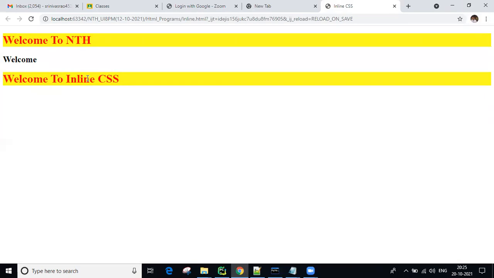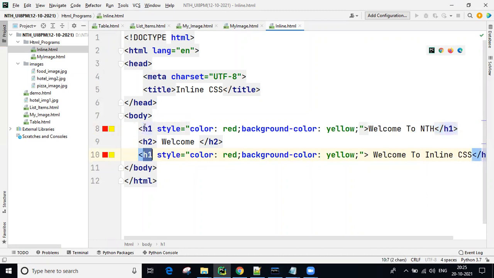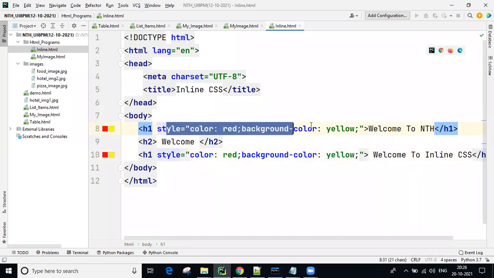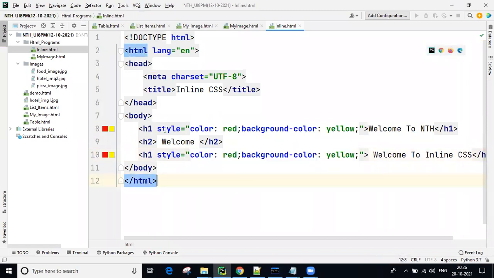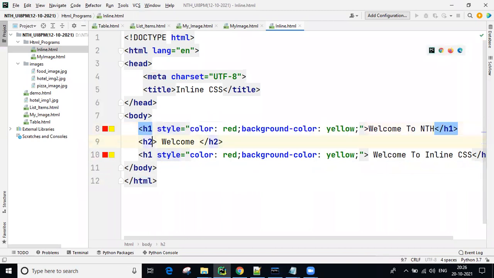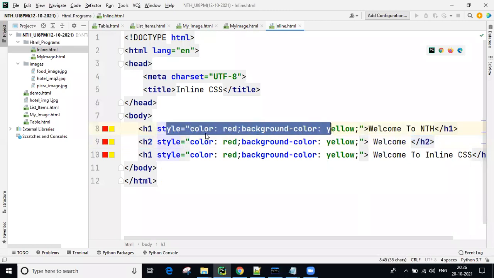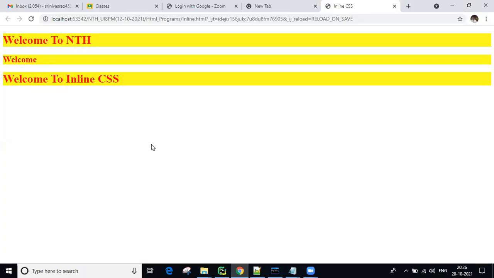It means if you want to provide the same styling to h1 tags that appear two times, the same values are written again. This is nothing but duplicate values. And if I want to apply these same styles to h2 also, then again you write them. Writing the same styles n number of times is nothing but duplicate coding.